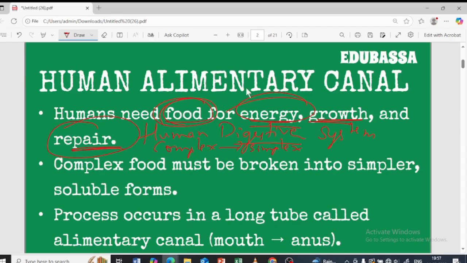So this human alimentary canal is basically a long tube. We also call it the human digestive system. In that long tube, digestion of the food is going to take place, where digestion is nothing but the complex food particles being broken down into simpler food particles. As I mentioned, it is nothing but a long tube which starts from the mouth and ends at the anus.